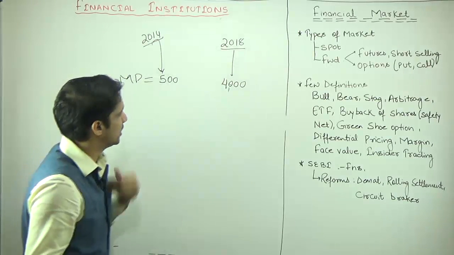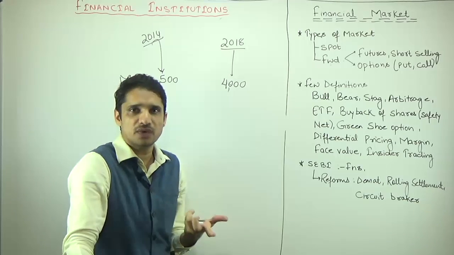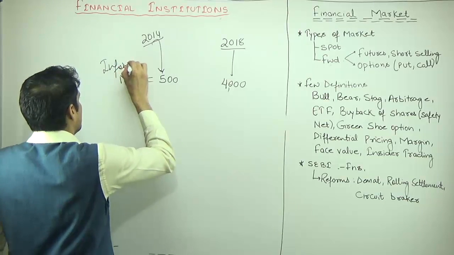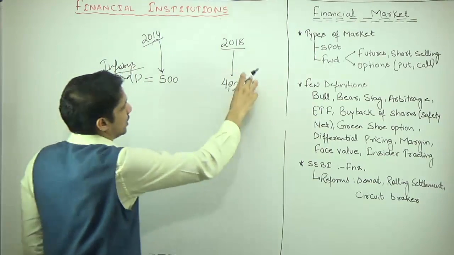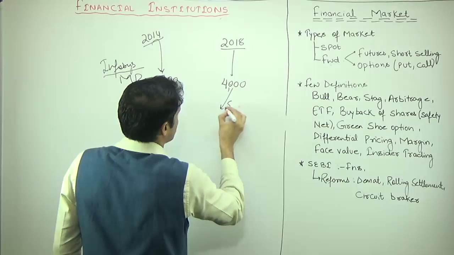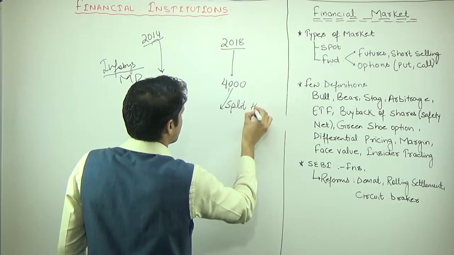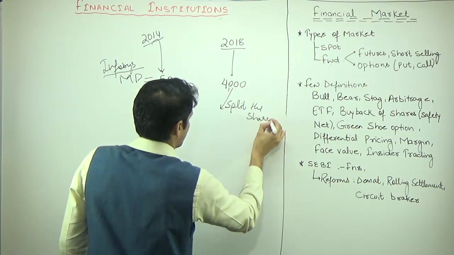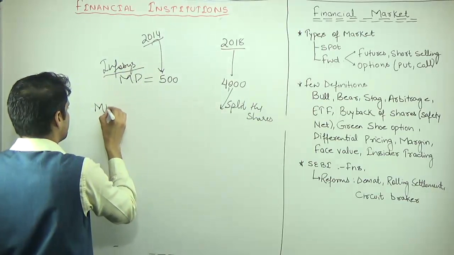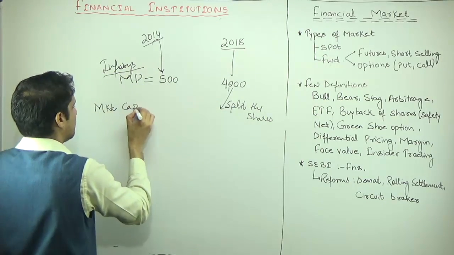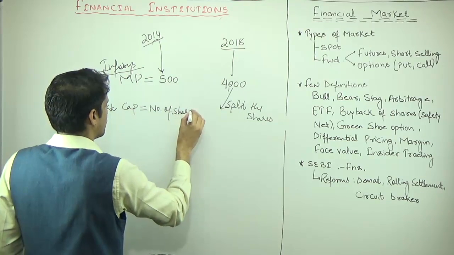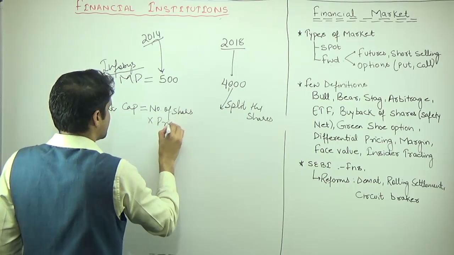So when the liquidity decreases, the company wants to increase the liquidity. Suppose again Infosys is there. Now Infosys wants to increase the liquidity. So how can Infosys do it? Infosys has to split the shares. What is market capitalization? Market capitalization is equal to the number of shares multiplied by the price of shares.